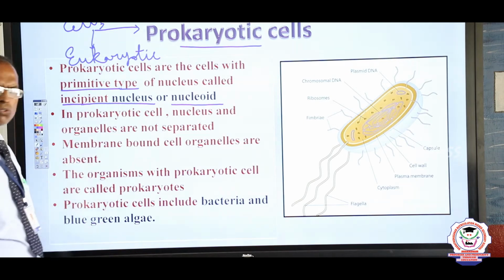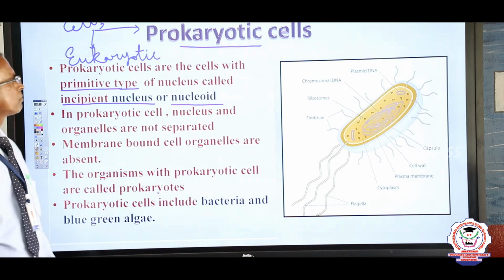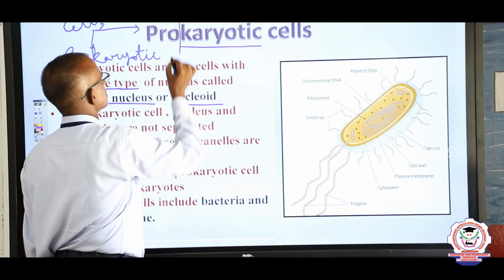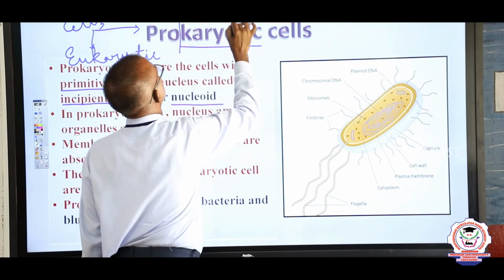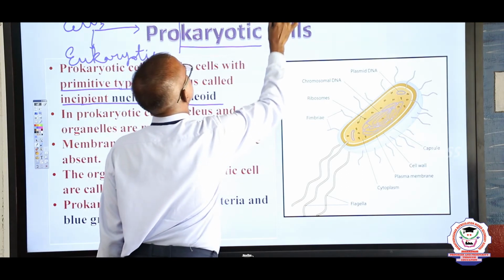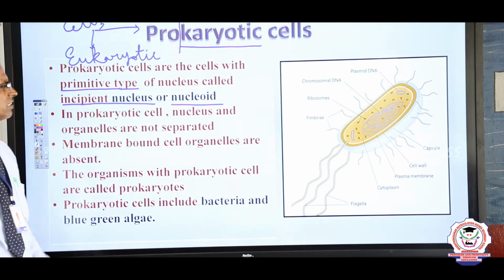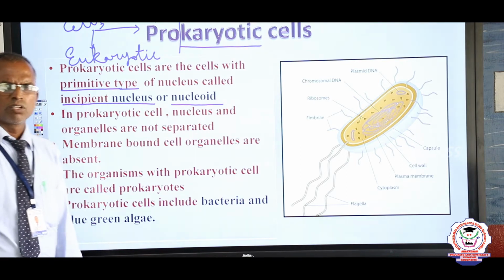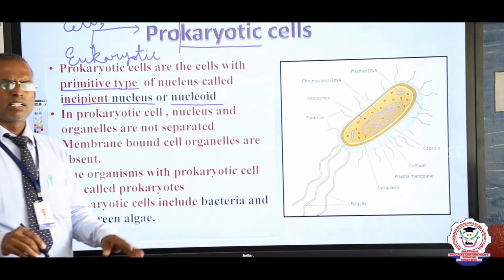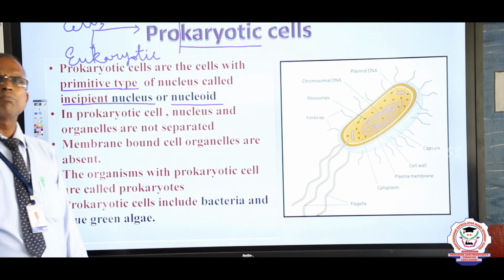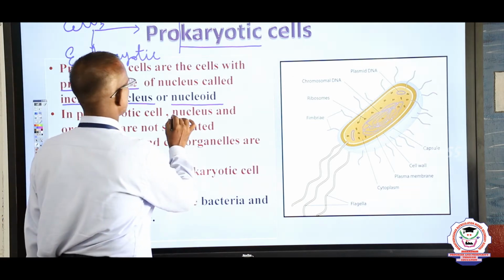What is meant by primitive? A first formed nucleus. Primitive means first formed. Pro means first, karyot means nucleus. First formed nucleus. Now, in a prokaryotic cell, mostly the nuclear material is not surrounded by any membrane. That is, nuclear membranes are absent.